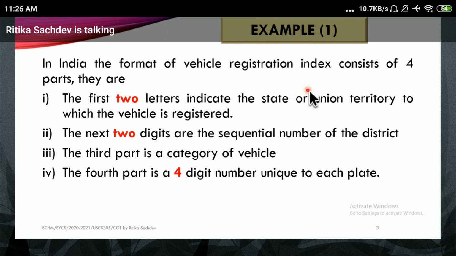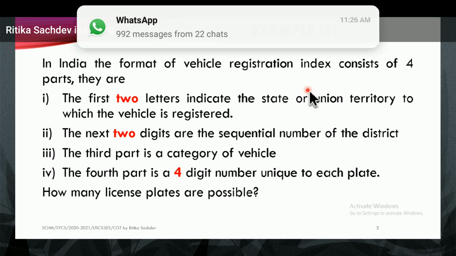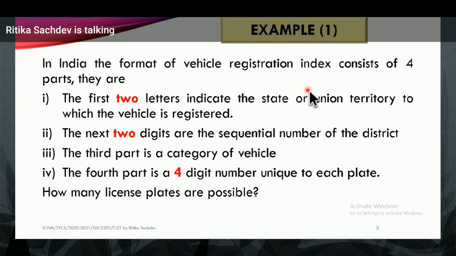Now, you'll ask, how do I find out all these things? You can always ask the RTO people, or this information is publicly available on the net. So if I have these 4 criteria or rules, how many license plates are possible? Is it possible that I can make only 1,000, 10,000, 20,000, and so on? Even 1 lakh would not suffice with such license plates. I want more, because as the population grows, the number of vehicles is also growing. So we will have a look at these things.